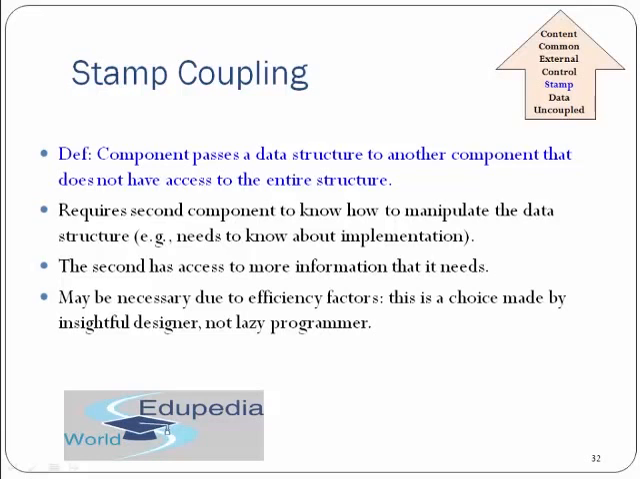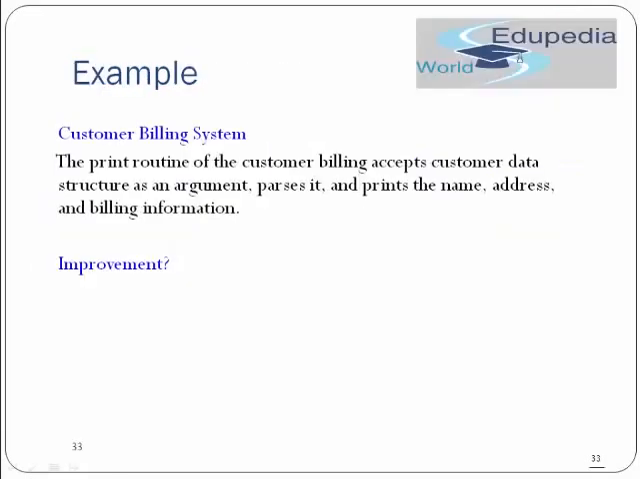If it's good, then you need to implement it. Otherwise, it could do damage also. So that's why we'll let you know where to use stamp coupling. An example is a customer billing system. You can see it has a print routine of customer billing and accepts customer data. So the data structure is passed as an argument and it prints the name, address, billing